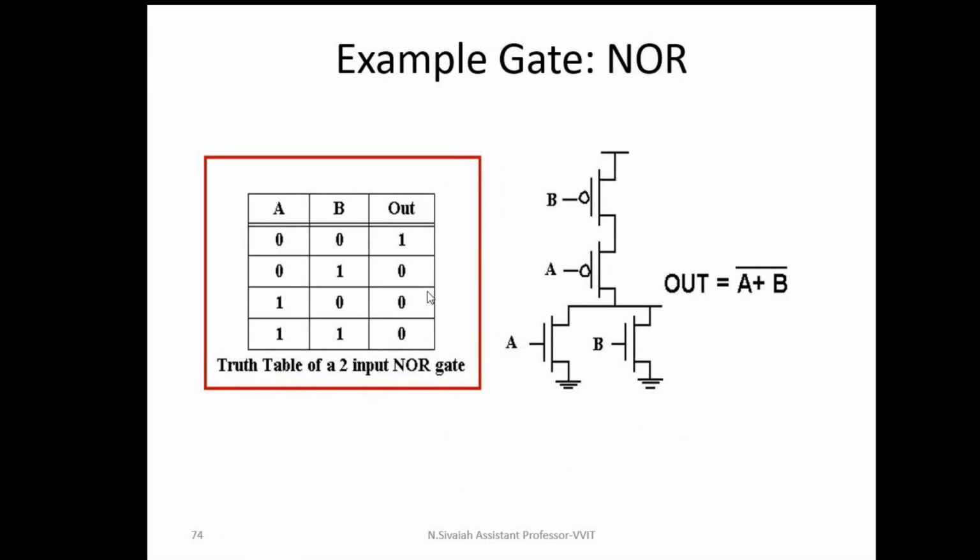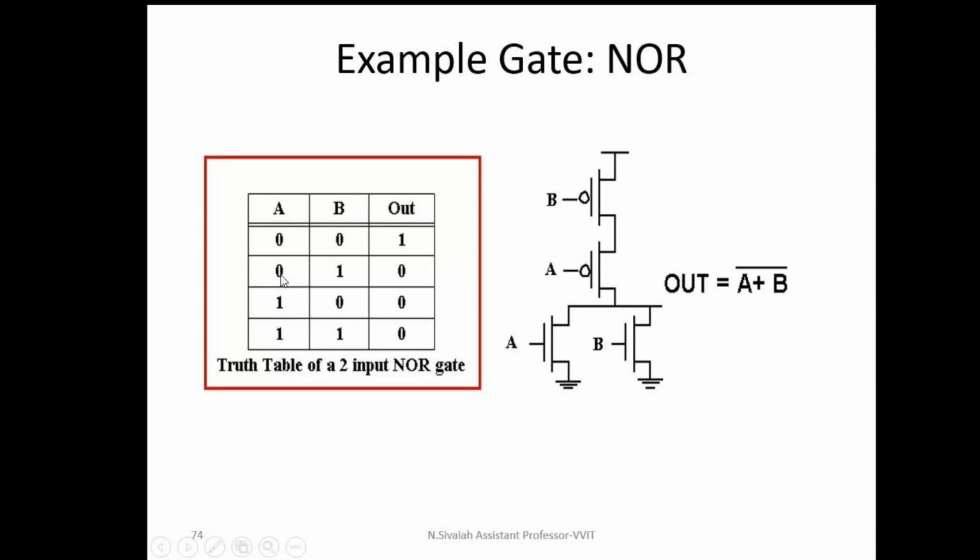Similarly, here I am explaining the NOR gate. See, NOR gate means what? It is a sum term only. For the sum term, for the pull down network, these two NMOS transistors are connected in parallel. Here also, if A is equal to 0 and B is equal to 0, these two PMOS transistors are on, hence the output is equal to logic 1 only.